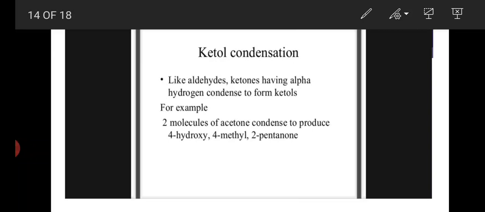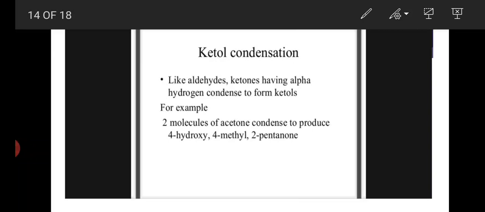Same like that, if ketones also participate in aldol condensation, ketones should also contain alpha hydrogen, then only are they eligible for aldol condensation. Same like aldehydes, ketones having alpha hydrogen condense to form ketols. If aldehydes participate, our product is aldol. If ketones participate in this reaction, the product is ketols.